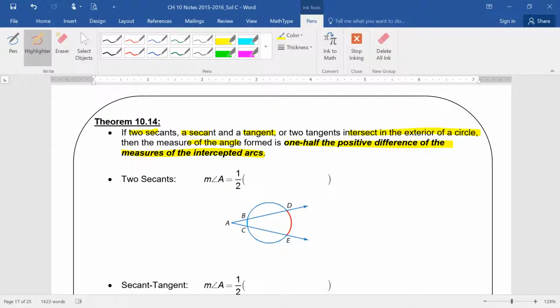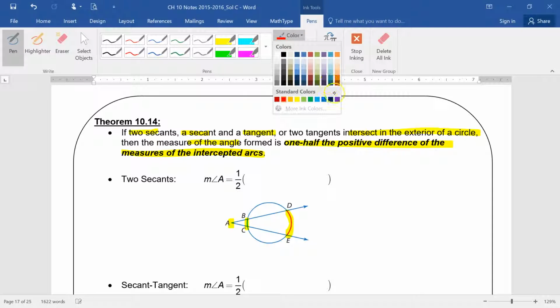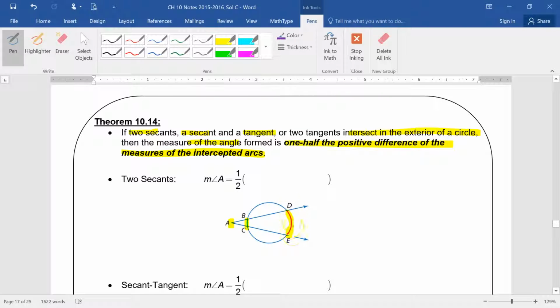What does that mean? All right? So basically what I want to find is the measure of this angle, right? Now, by these intersections, how many arcs have been intercepted? 2. You have 2 arcs intercepted, right? There is always going to be a bigger arc and a smaller arc. Okay? And you want to subtract big minus small because you want to get a positive value. That's what the positive difference means. So the big arc minus the little arc. So in this case, the measure of angle A is equal to 1/2 of arc DE minus arc BC.